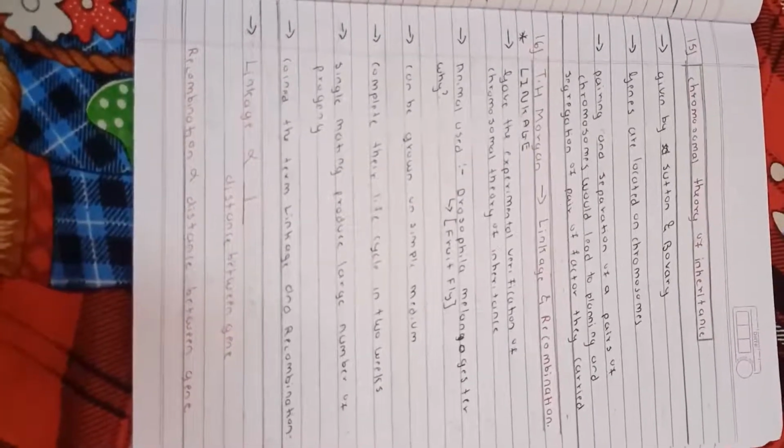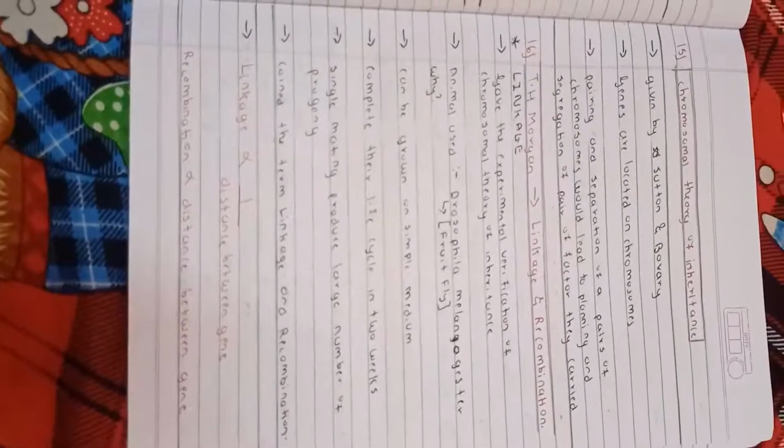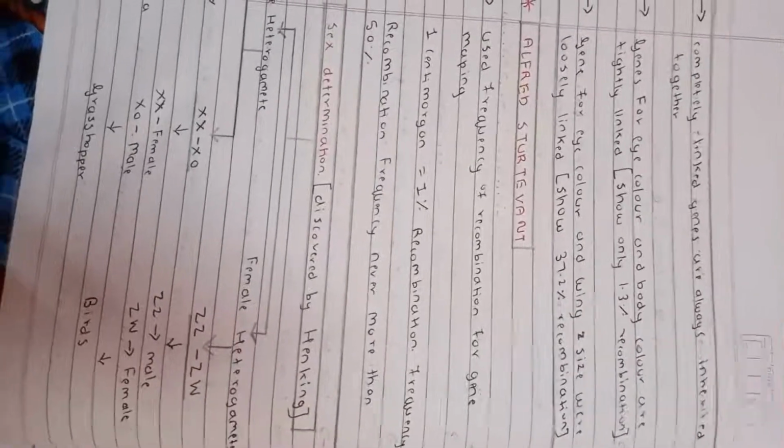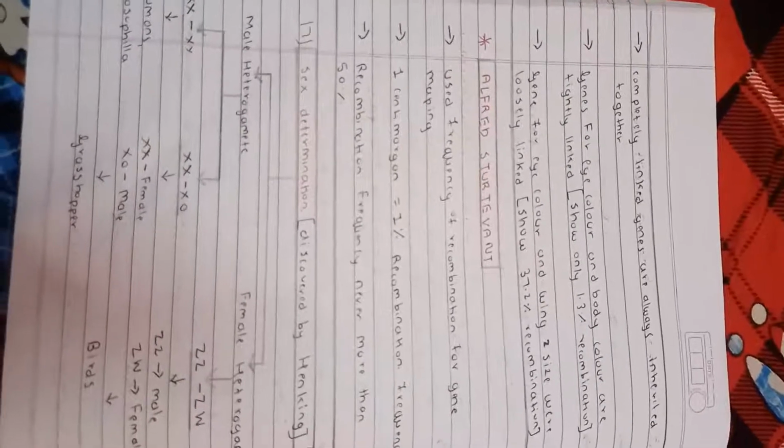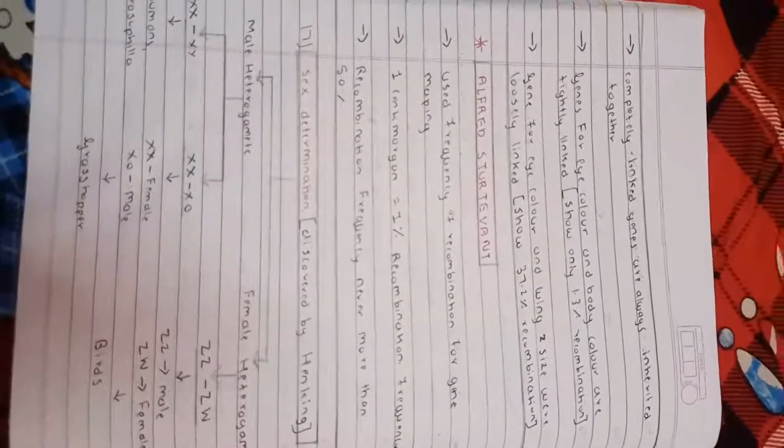If you see, linkage is inversely proportional to the distance between genes. Recombination is directly proportional to the distance between genes. Completely linked genes are always inherited together. Genes for eye color and body color are tightly linked.